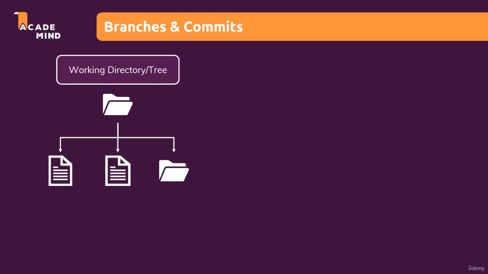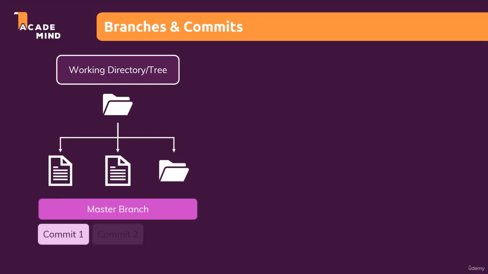If you create a new Git project, add your files, and add different commits, then all these commits will be stored inside the so-called master branch. As I said, you can think about the master branch as kind of a folder inside your Git project, and this folder holds all the different versions of your project that you had. So the first commit, the second commit, the third commit, and so on.